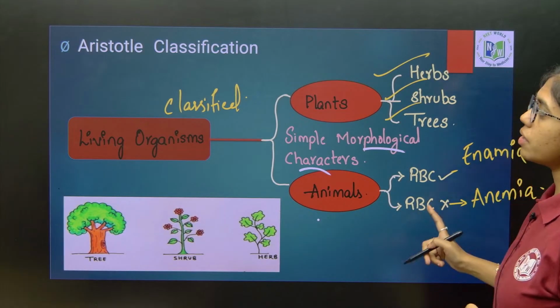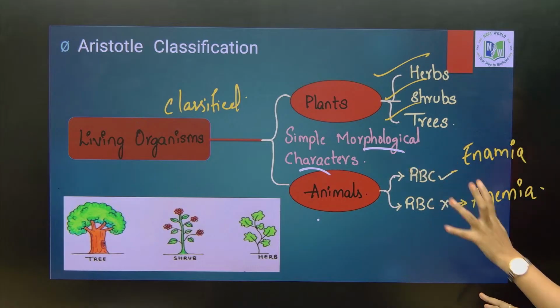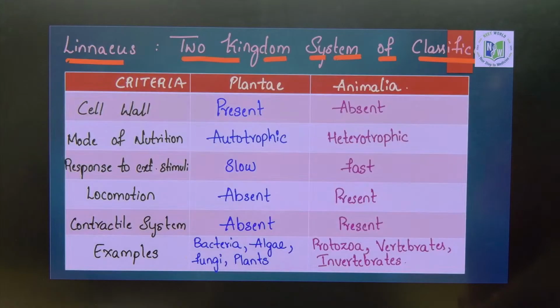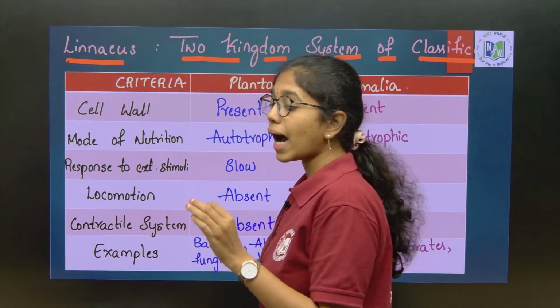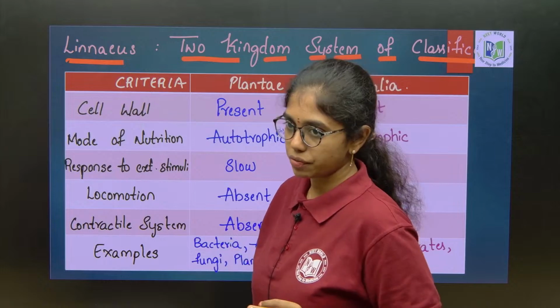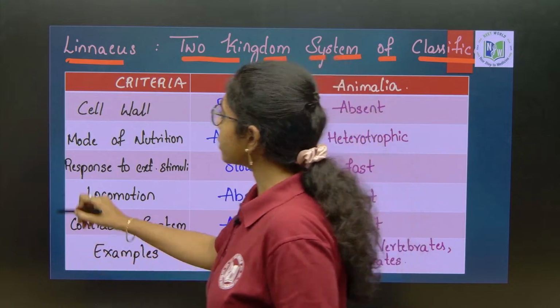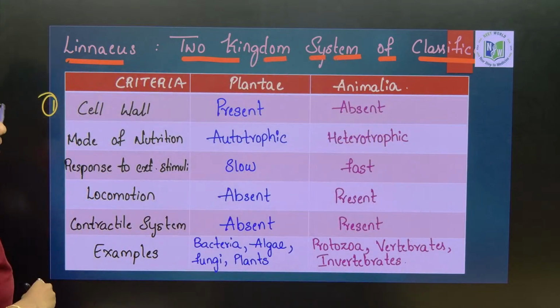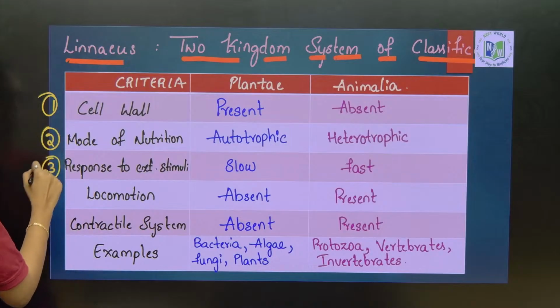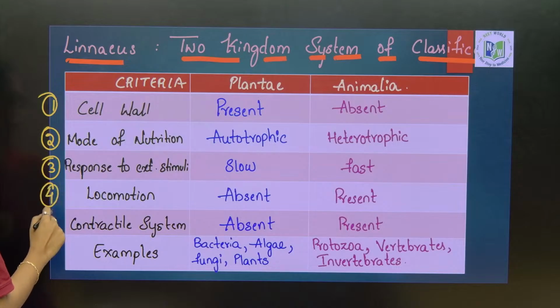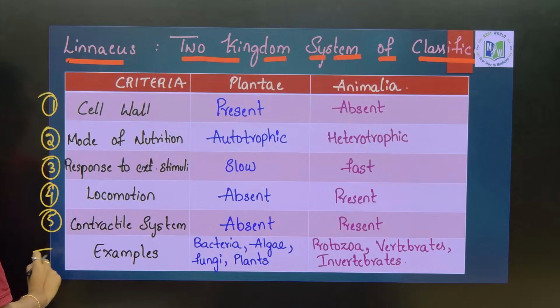Okay. This is the first scientific method of classification proposed by Aristotle. And then you see Linnaeus' 2 kingdom system of classification. What are the criteria for his classification? There are 5 criteria. First and foremost is cell wall, second is mode of nutrition, third response to external stimuli, fourth will be locomotion, fifth contractile systems, and lastly examples.